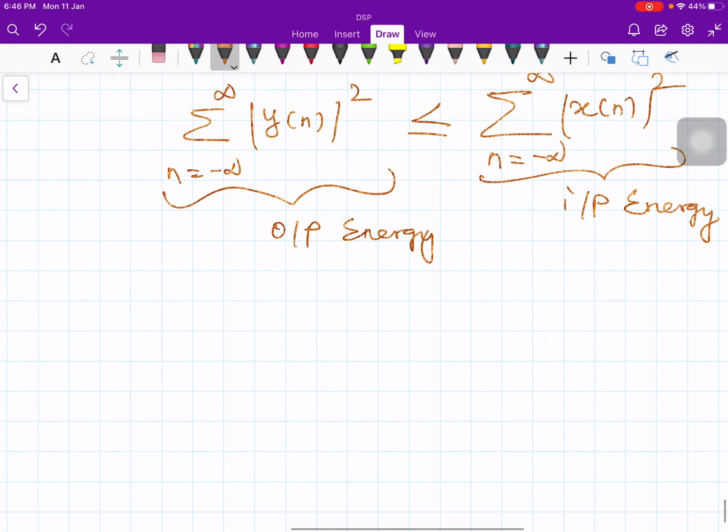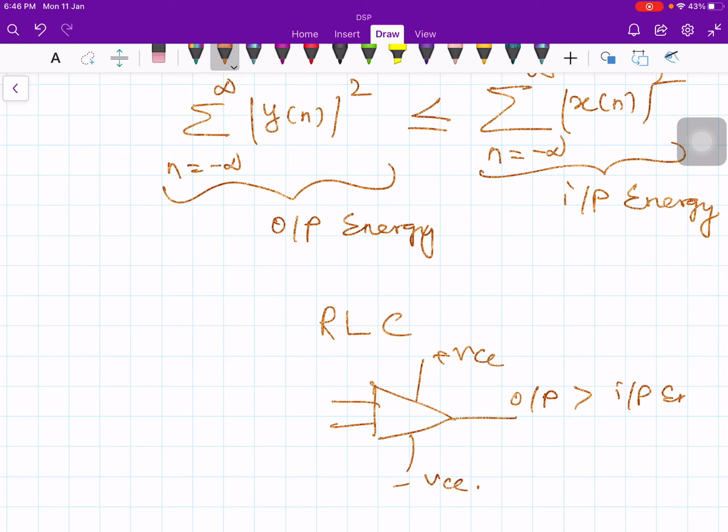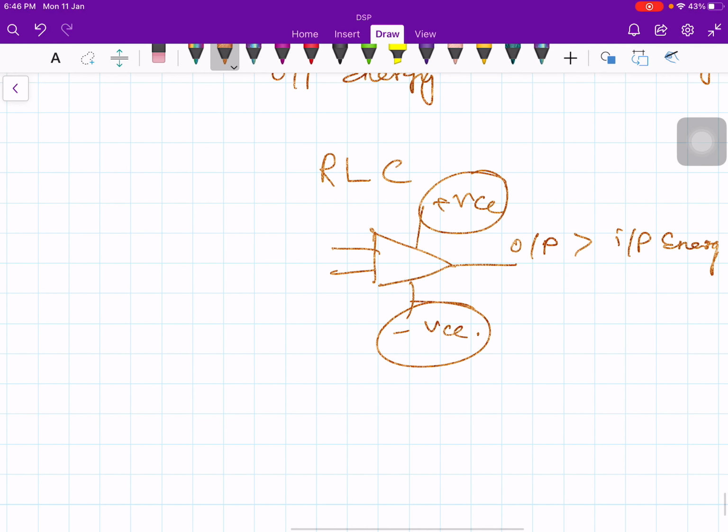Okay, for example, RLC networks are passive networks. On the other hand, if you have RLC networks combined with op amps or transistors, they can become active. Now, where does the extra power come from? From the power supply. Suppose you have some op amps like this, with positive VCC and negative VCC. In such a case, the output energy can be greater than the input energy, and this extra power has come from the power supply, plus VCC and minus VCC. The digital system is also a passive system, and it is defined in this way.